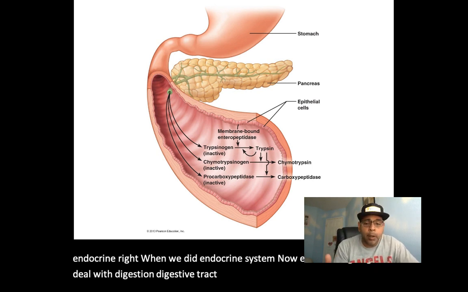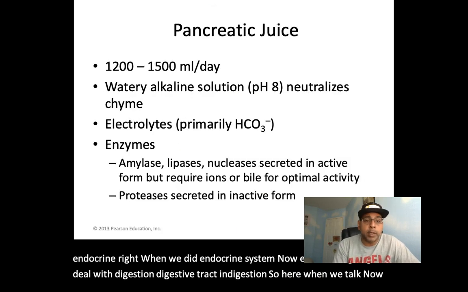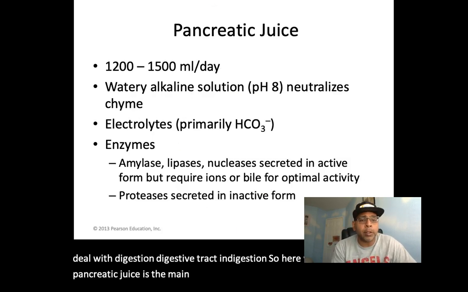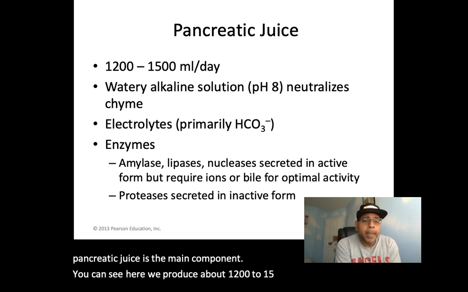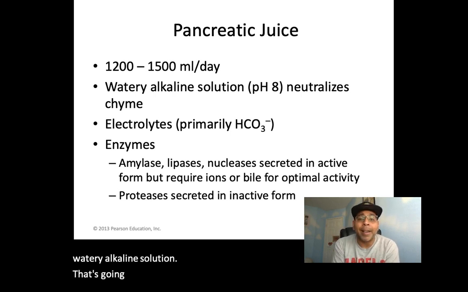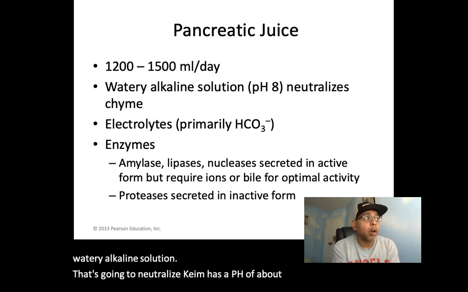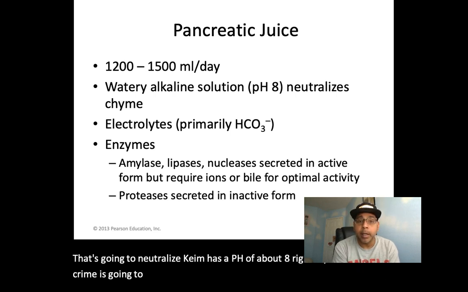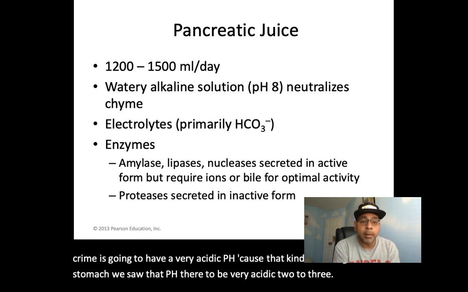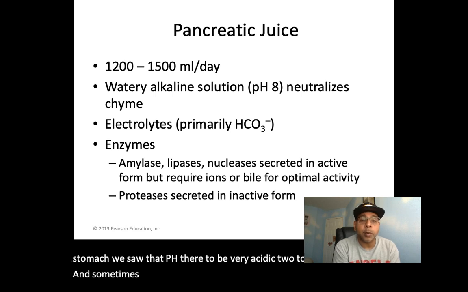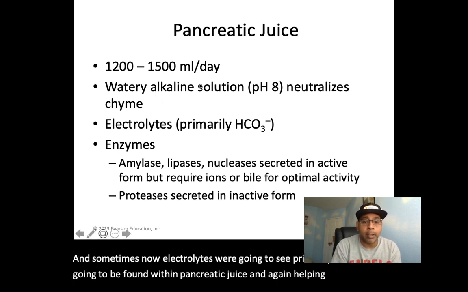Pancreatic juice is the main component. We produce about 1,200 to 1,500 milliliters a day. It's a watery alkaline solution that neutralizes chyme. It has a pH of about 8. If you recall, chyme has a very acidic pH because it is coming from the stomach, where the pH was sometimes very acidic. For electrolytes, primarily bicarbonate is found within pancreatic juice, again helping to create that alkaline solution.